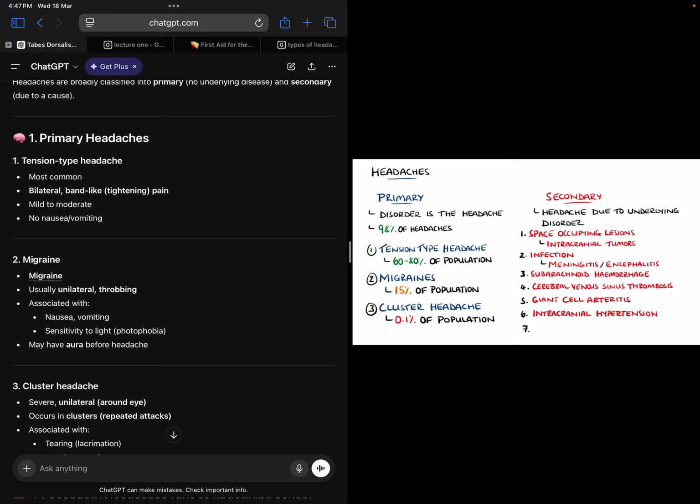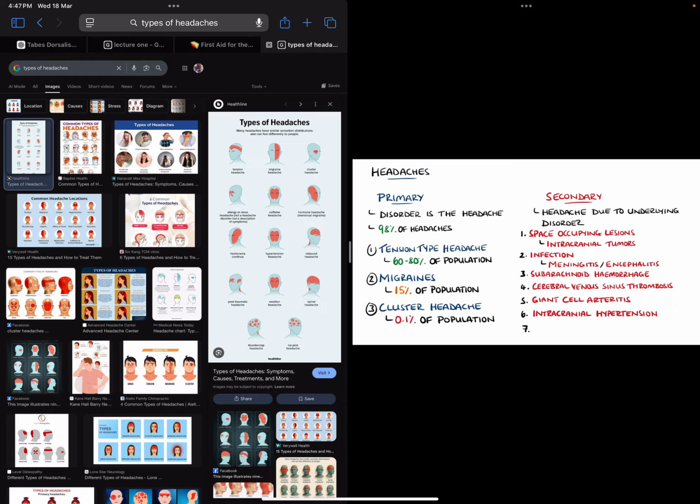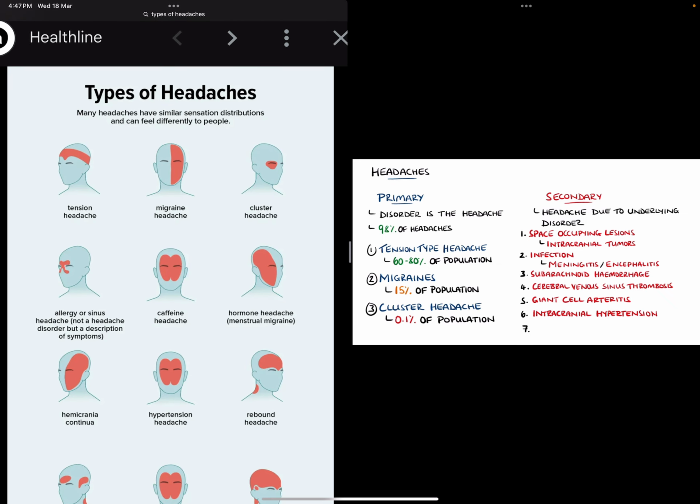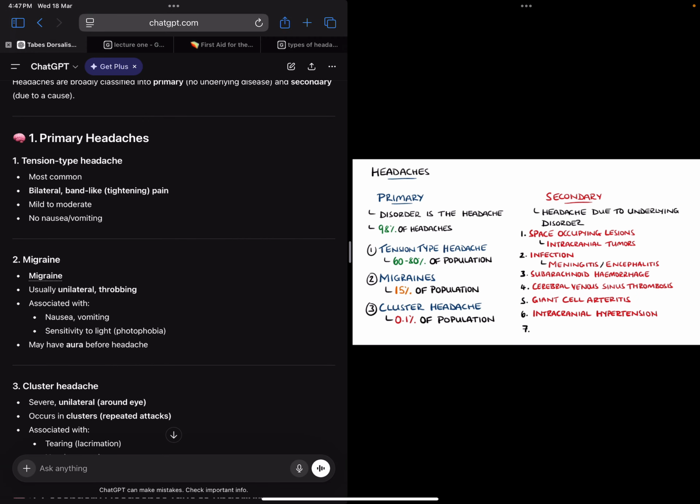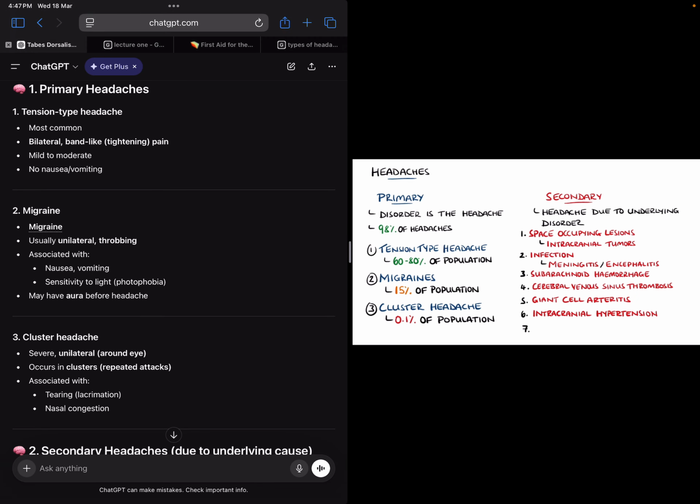Now, tension type is due to a lot of stress. A person takes a lot of stress, they have tension type headache, and this is bilateral and it has a band-like pattern. So here you can see this is the tension headache, then migraine, and then cluster. So band-like pattern, and it is bilateral. This happens because of a lot of stress and there's no nausea or vomiting with it.